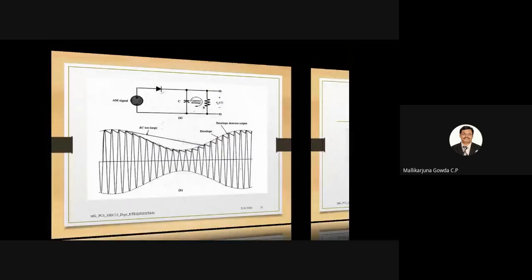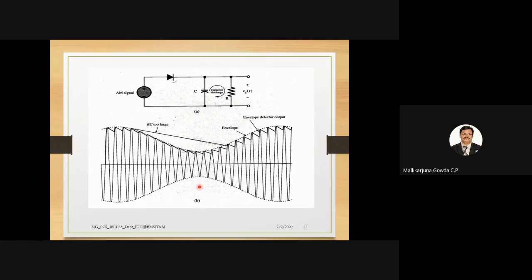This is one more waveform which shows that. When RC is too large, it will not be able to track the envelope. One waveform I have shown follows the proper value of RC. When the value of RC is proper, it will track the envelope of the modulated signal.